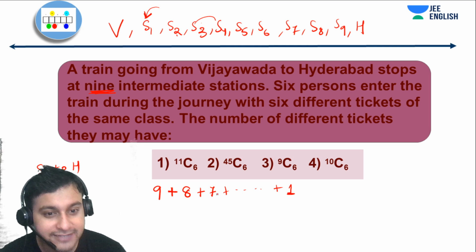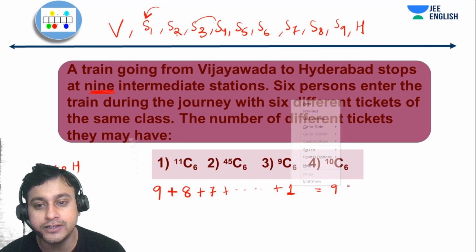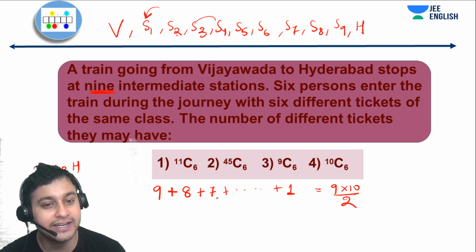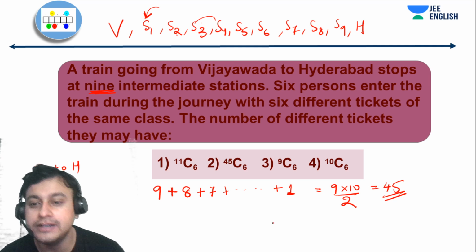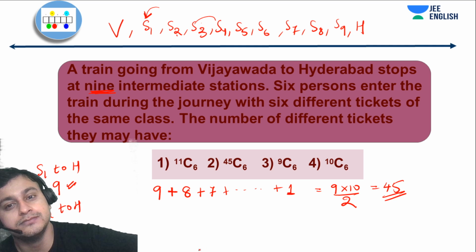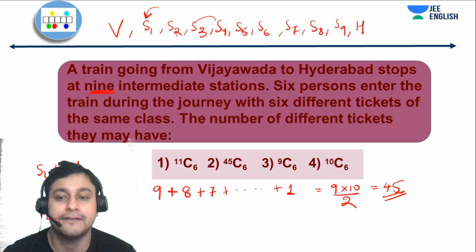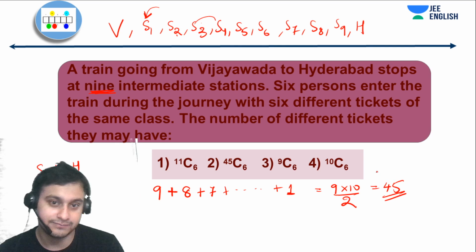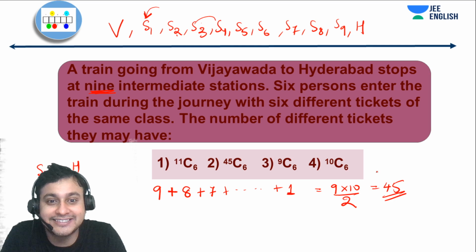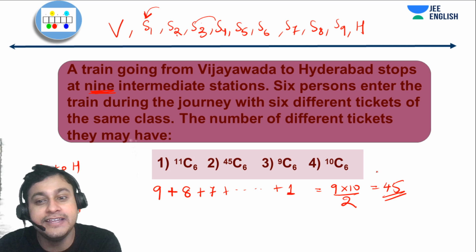That's it. So guys, we know very well the formula n into n plus 1 by 2, the sum of the first n natural numbers. So this will give us 9 into 10 by 2, which is 45 different tickets possible. Now, what was the question? The number of different tickets they may have. So out of 45, we can choose any 6, right? That's the number of ways they can have distinct tickets.